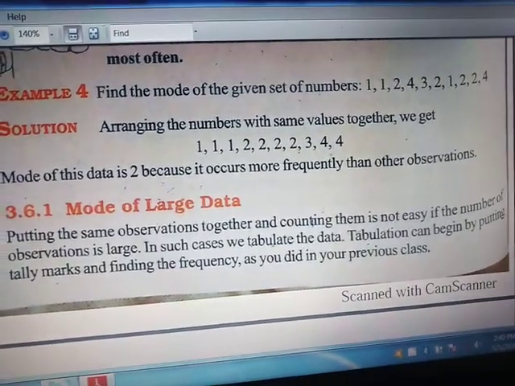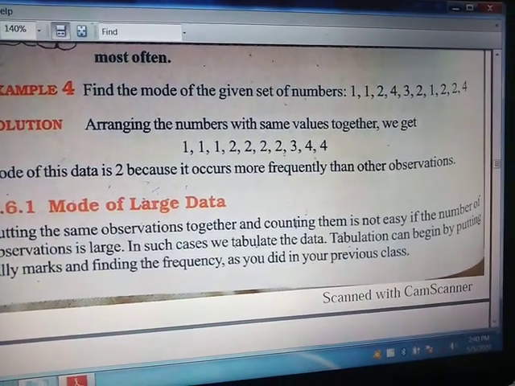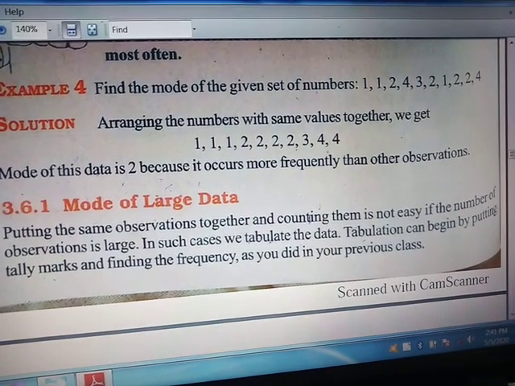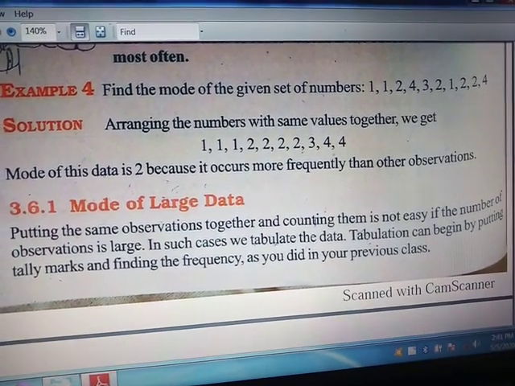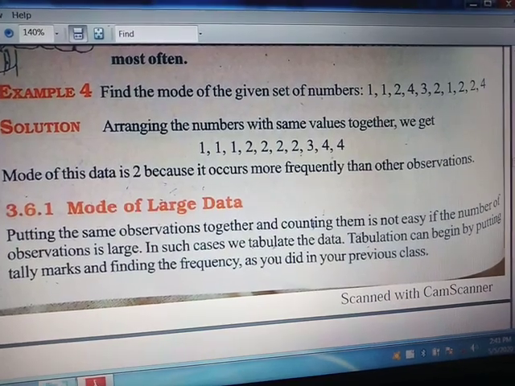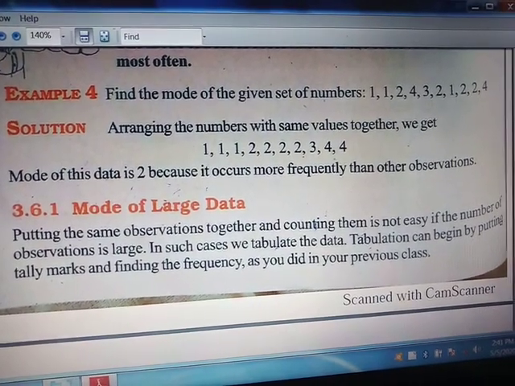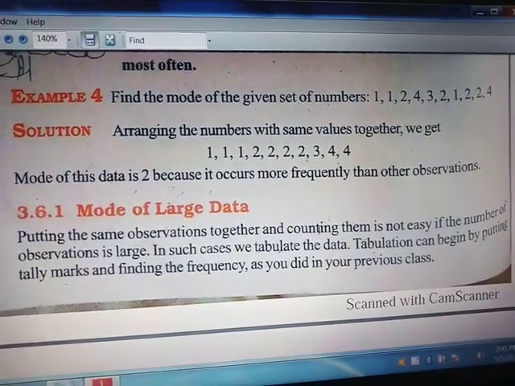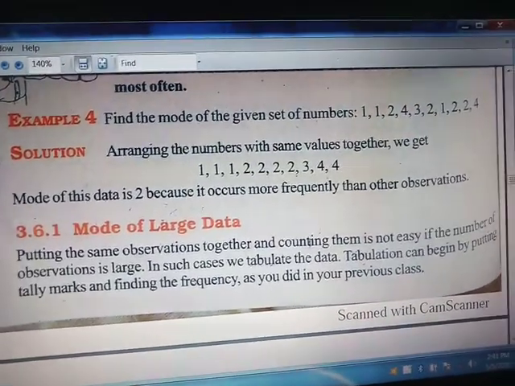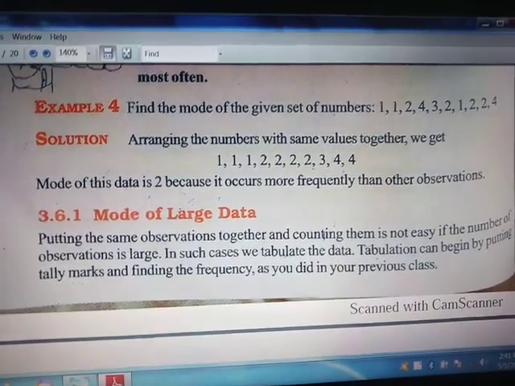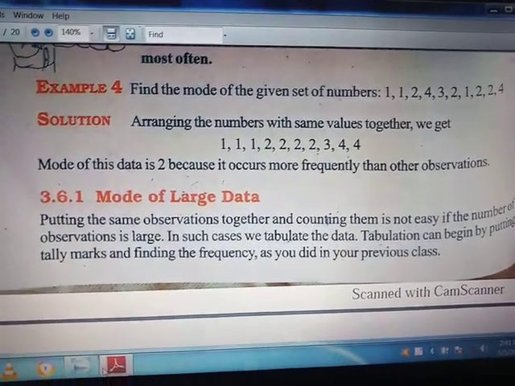First thing is that while finding the modal value of any data, we have to arrange the data into its ascending or descending order. Basically, here you can see that the data is present in a random form, that is 1 1 2, then after that 4, then after that 3. Here it is present in a random form.